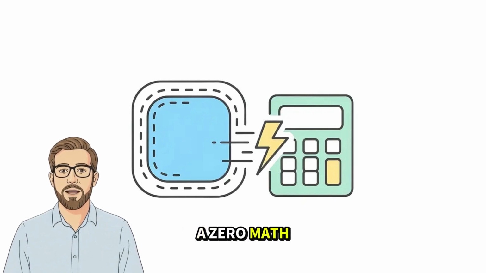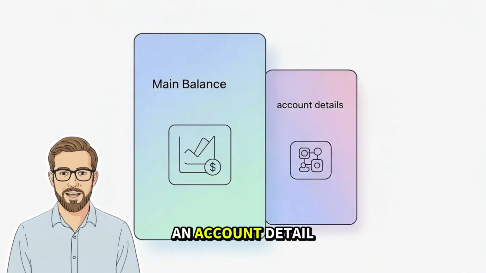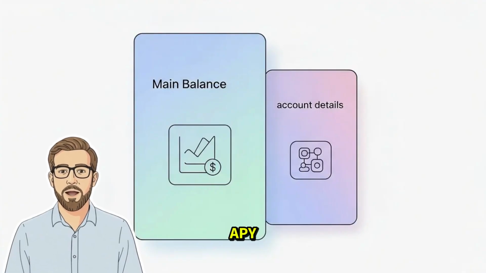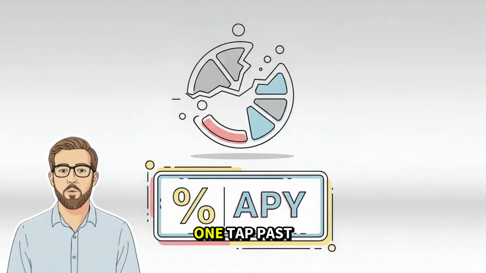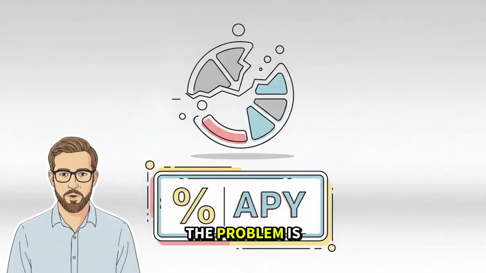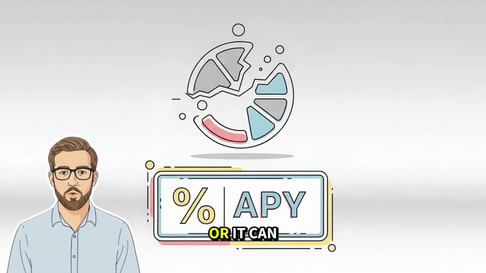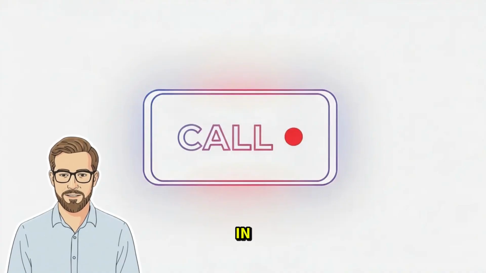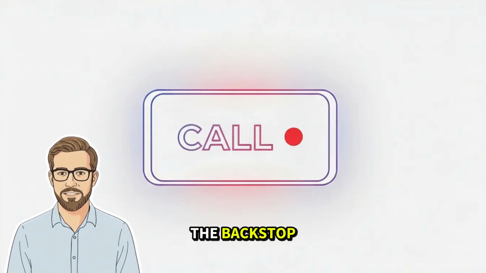If you want a zero-math shortcut, most banks have an account details screen that lists APY or interest rate, but it's usually one tap past the balance. The problem is that screen can lag, or it can show a tier you're not actually in. That's why the statement method is the backstop.